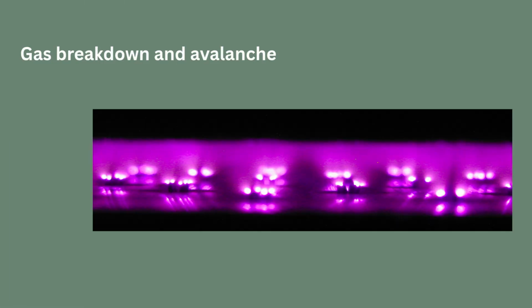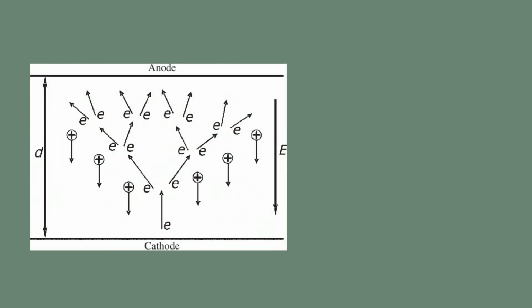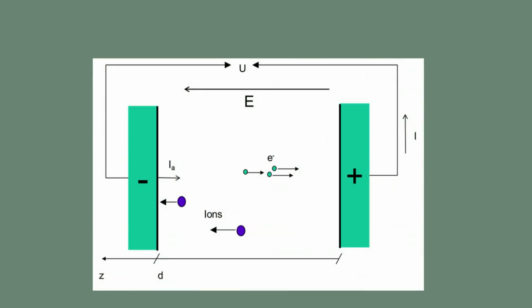Today, we will explore the fundamental physical processes underlying the electrical breakdown of a gas, which marks the transition from an insulating medium to a conducting plasma. This phenomenon is governed by a cascade of microscopic events, the understanding of which was pioneered by John Seely Townsend. Let us begin by considering the initial conditions.